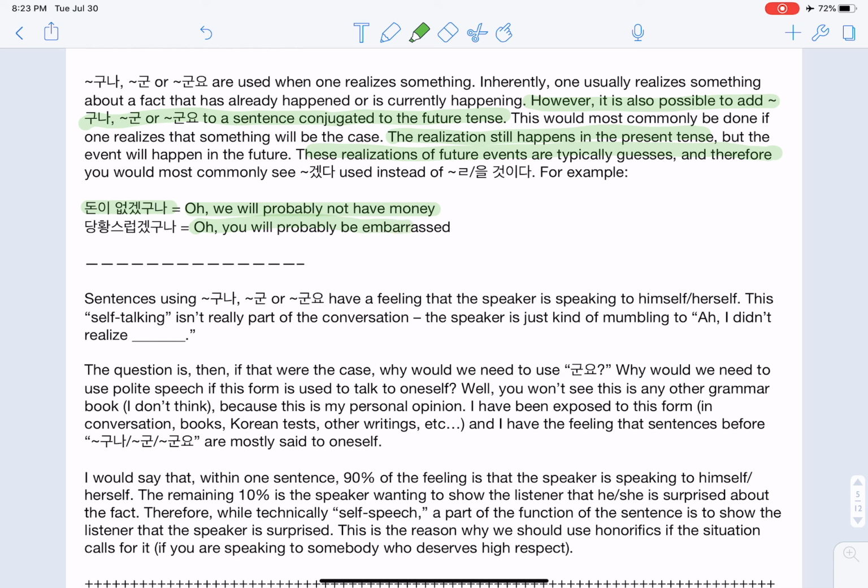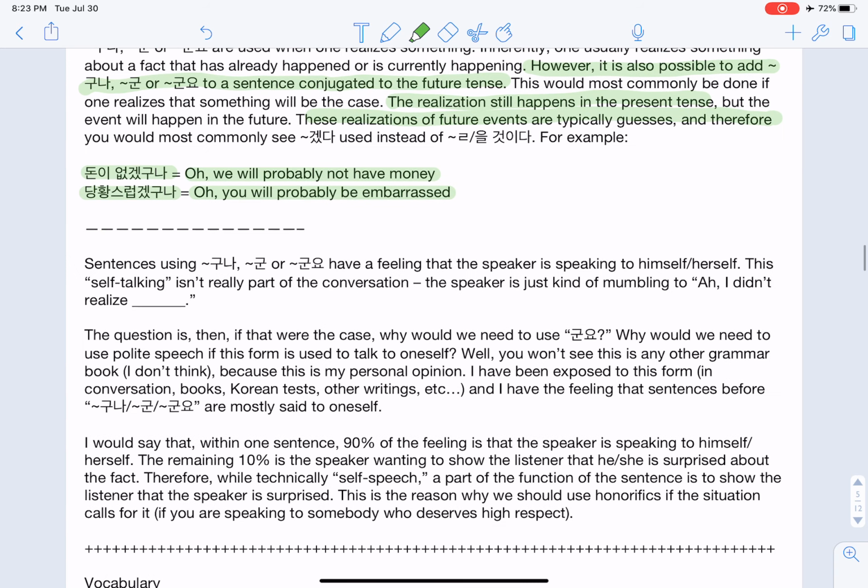Or, oh, you'll probably be embarrassed. So if you're talking to a friend that won't have money and you're realizing that that friend will probably be embarrassed if they have to be put in a spot to spend money, you can say, 당황스럽겠구나. So that's being considerate and having some 눈치.